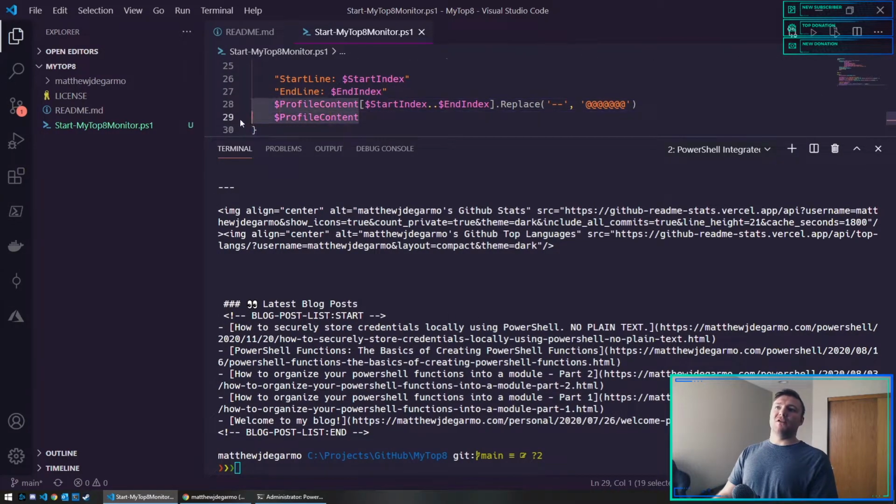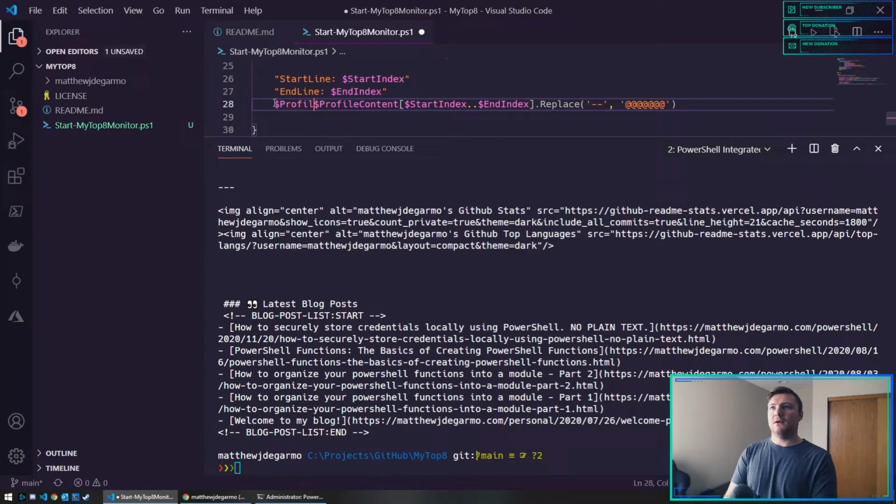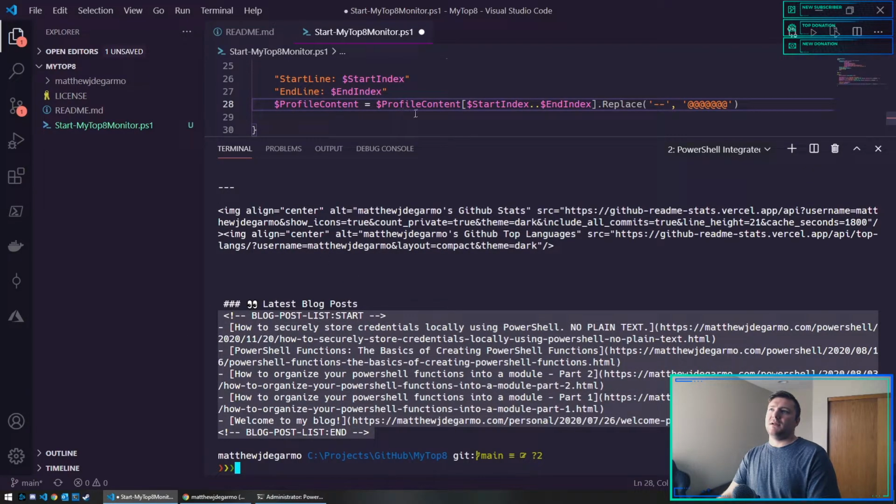If I wanted to overwrite the original, I would just say profile content equals the output of this profile content replace. But I don't want to do that because it only outputs this section. I guess what I would have to do is, instead of indexing here, I would want it to output the whole file.